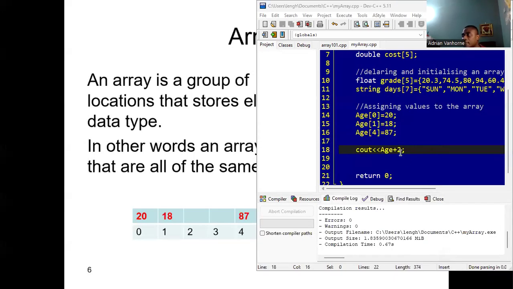Good. So if we wish to see the second element, we go back to 1. But what we're going to do now is dereference this entire number. Remember, we would dereference age to get the first element, which is 20.